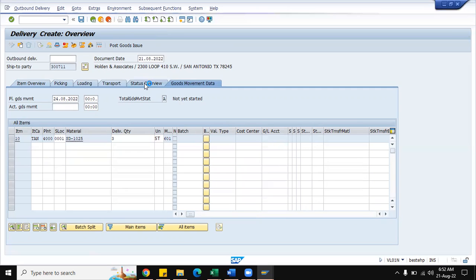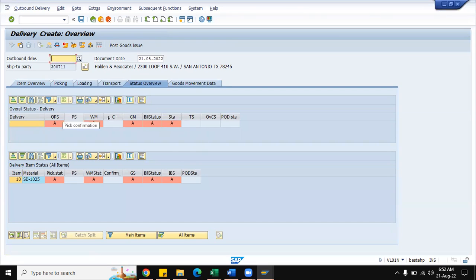And when you go to the status overview, the pink color transactions mean it is relevant for the overall picking status, warehouse management. It is managed by the warehouse, so that the picked quantity will be picked up by warehouse management. That means we have to give the delivery instructions in the background. The warehouse will be picking up all those quantities requested by the customer.